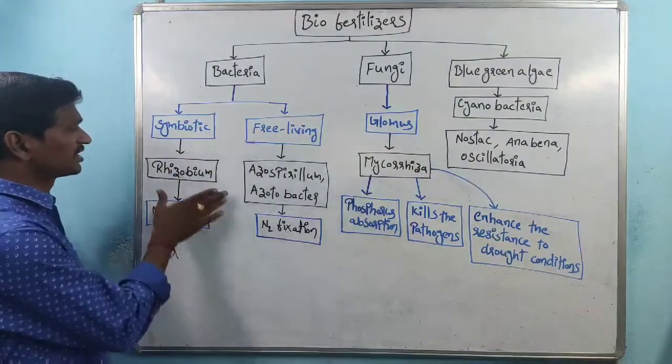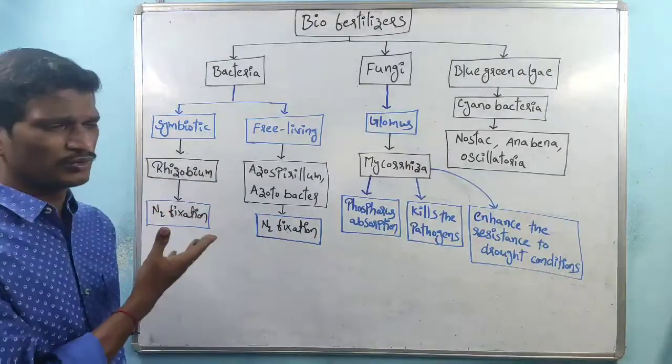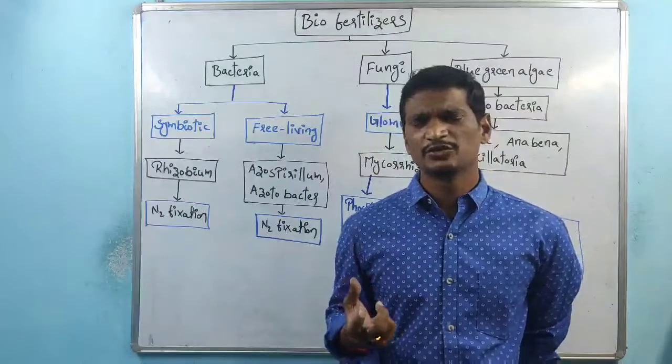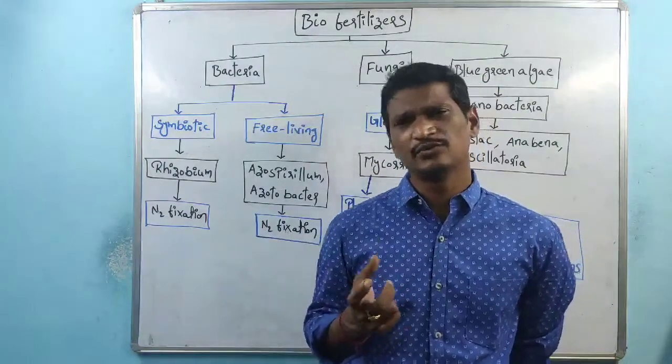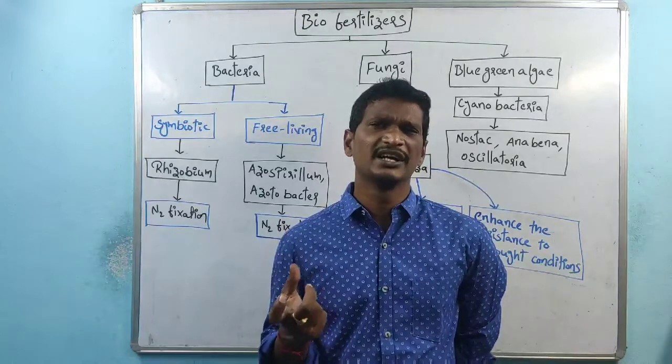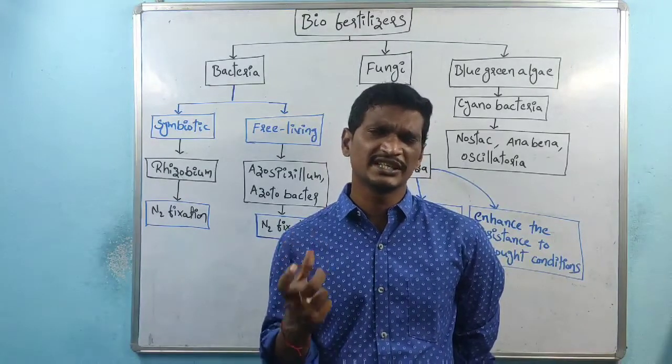Here there is Rhizobium bacteria, a gram-negative bacteria involved in the nitrogen fixation process, because it has the nitrogenase enzyme.